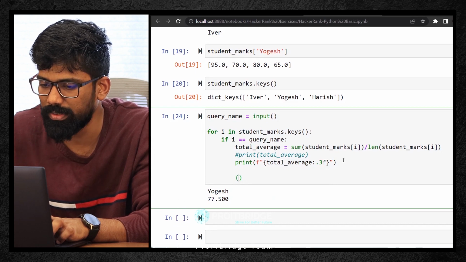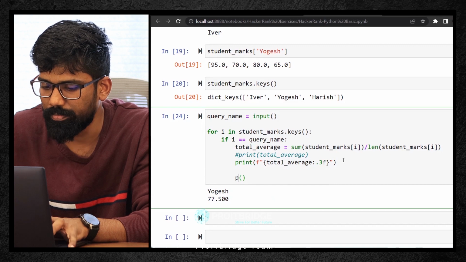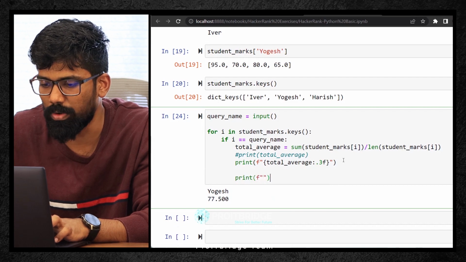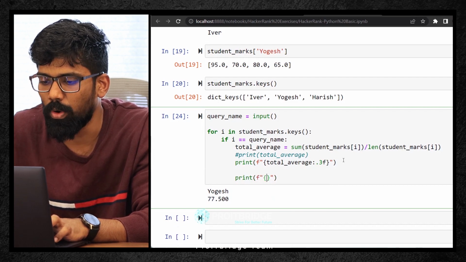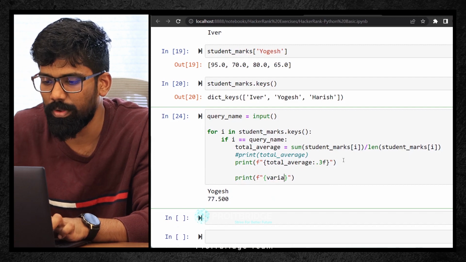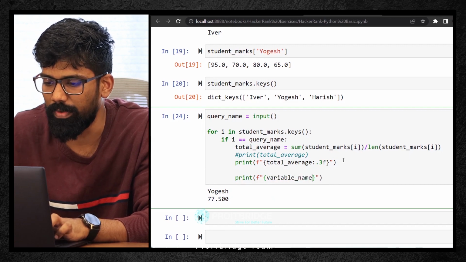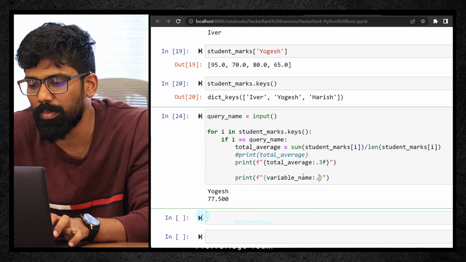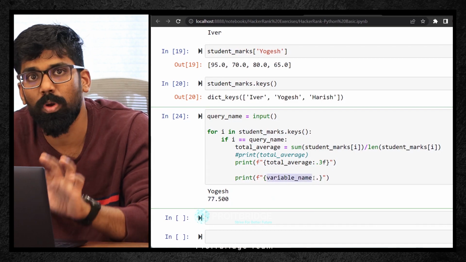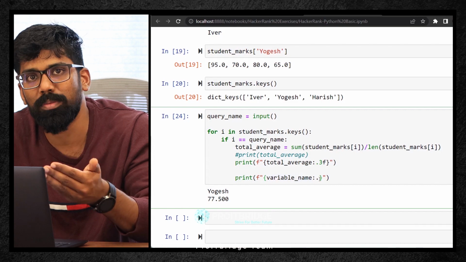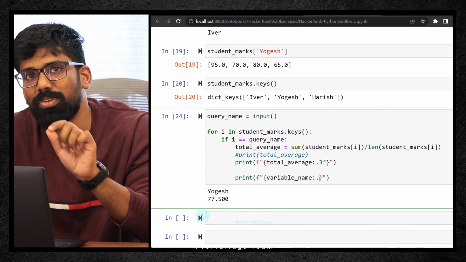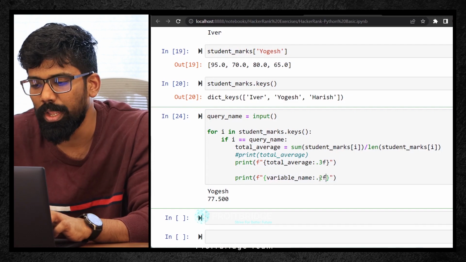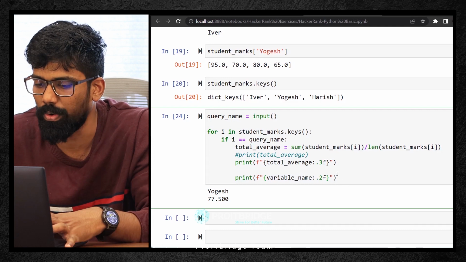Maybe I'll just give a syntax. First print format, all right, print, and then as it is a formatting, F, open and close double quotes, that is second step, and then open and close curly braces, and then give your variable name, colon, and then dot, because whenever you give colon, what does it mean? Hey, this variable name I want to format, that's what colon means, and dot in how many decimals, because decimals is coming after dot, how many decimals? Dot is the decimal, right? I want 2 or 3, whatever it is. If you say 10 decimals will come. I want 2 in a floating range. So this is the syntax, okay, which I follow.